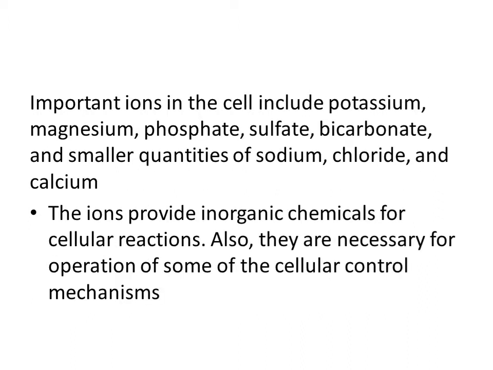The important ions in the cells are potassium, magnesium, phosphate, sulfate, bicarbonate, and a small quantity of sodium chloride and calcium. These ions provide the inorganic chemicals for the cellular reactions.